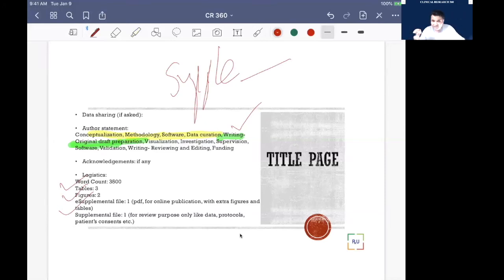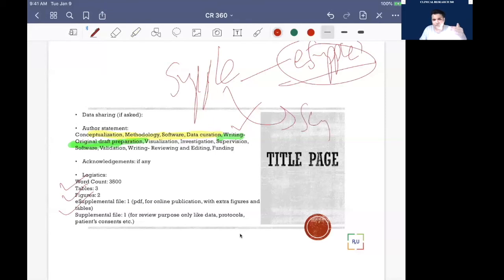You submit it as an e-supplement, which is not available in the print paper but is available online. Other supplemental items, like conflict of interest documents and protocols such as the PRISMA protocol we talked about, you submit in a supplemental file.